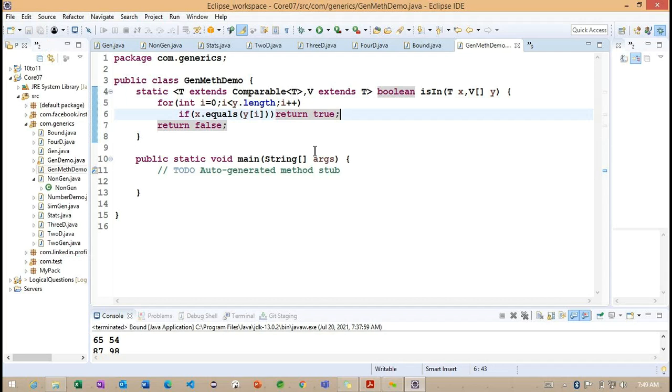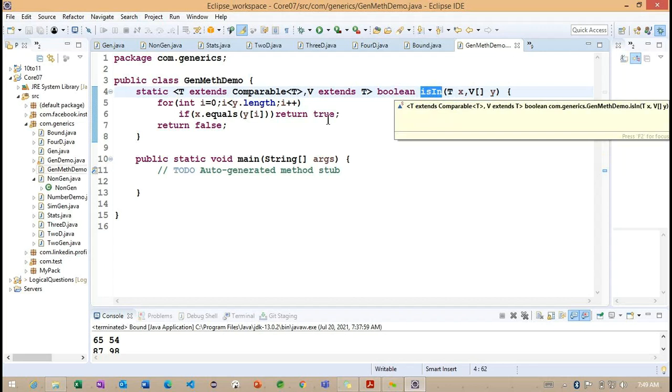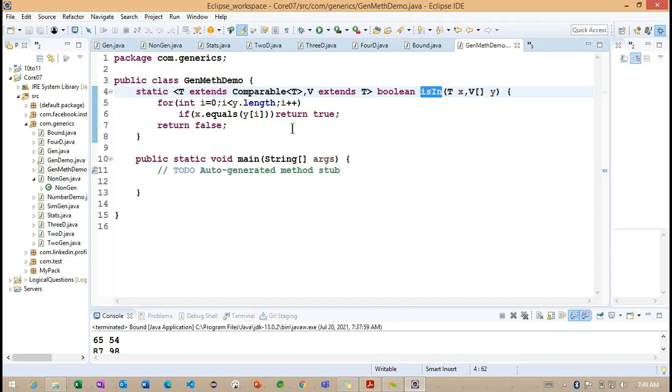Getting the point? So carefully observe here. This is the generic method. The parameters are taking different types. The return type we are having is boolean, but now we are having a condition here. Whenever we are providing the parameters, they need to match this particular condition.